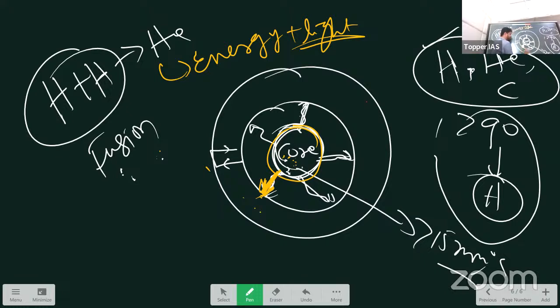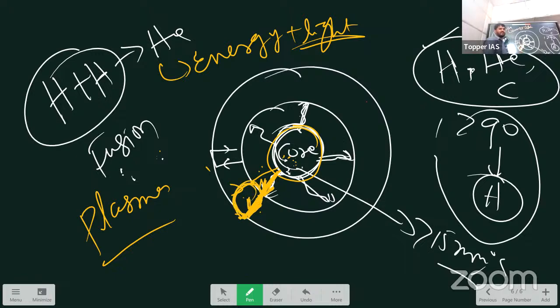So here what happens? This is all in plasma state. The heat transfer happens in the gas in plasma state, right? Vertical transfer of heat is called convection. As it comes to the surface, it cools because temperature here is more than this, right? So what happens when it cools? It will go back again. But when it reaches this radiative zone, it heats up again and it will rise again. So there is this cycle, which is called convection cycle. So this is why this layer is called convection cell.